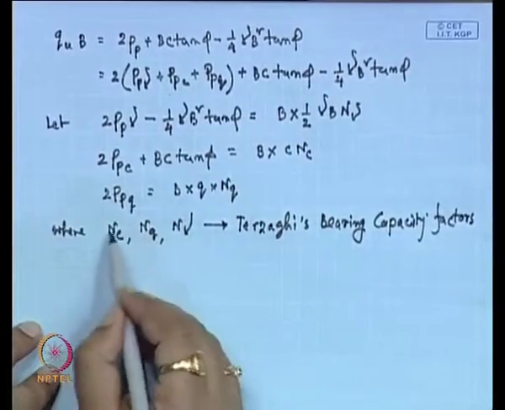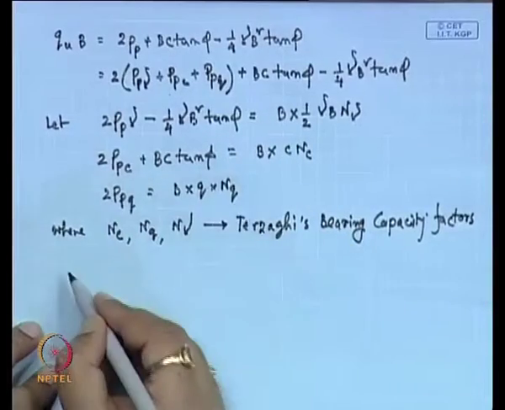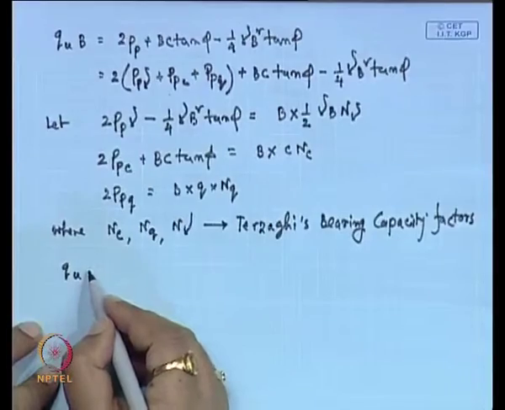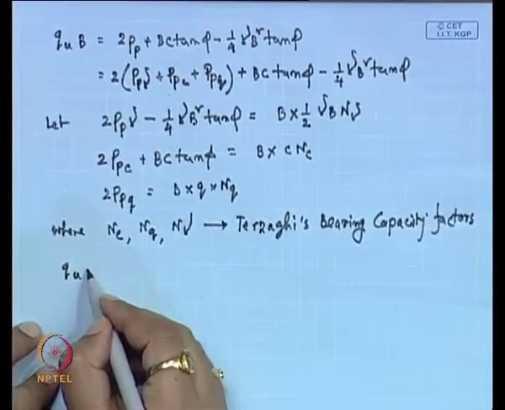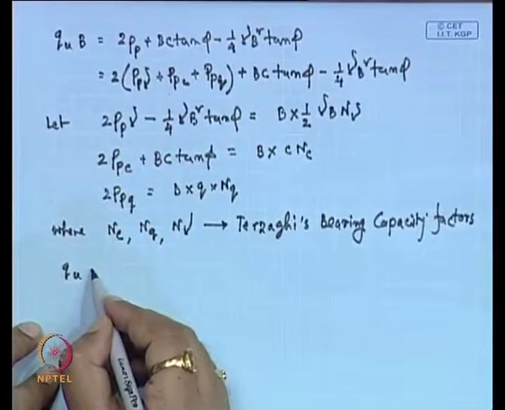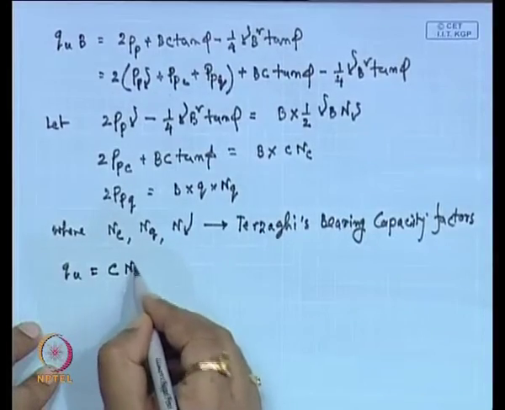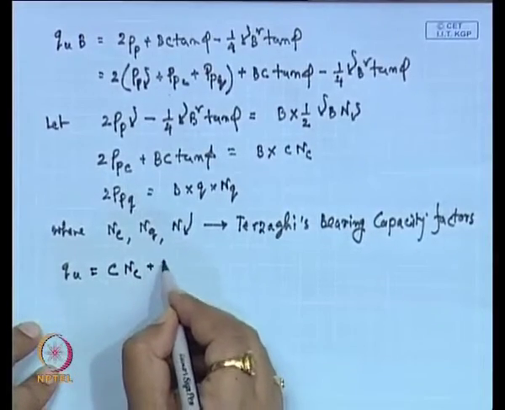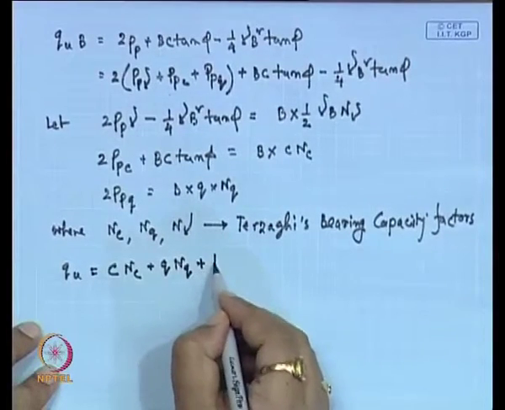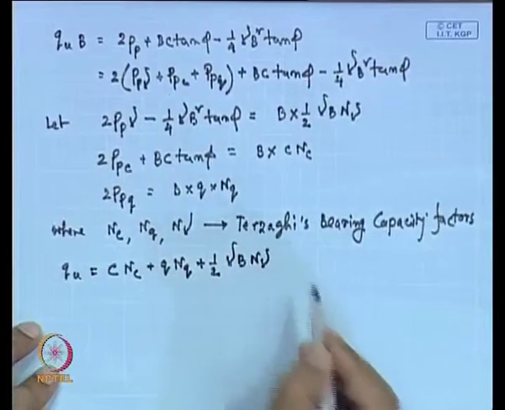So, finally, if we replace this expression by these terms, then the final expression will be Q u is equal to C N C plus Q N Q plus half gamma B N gamma.